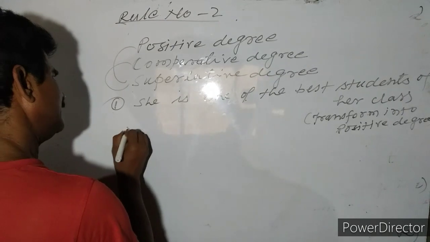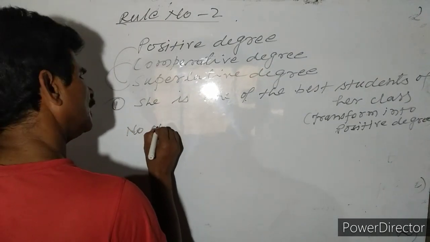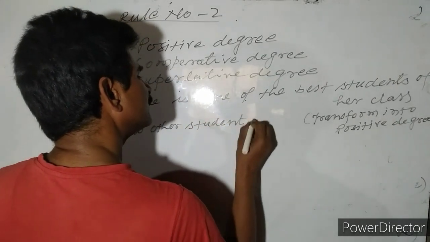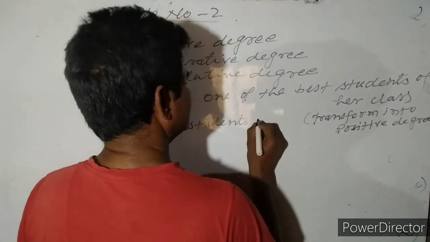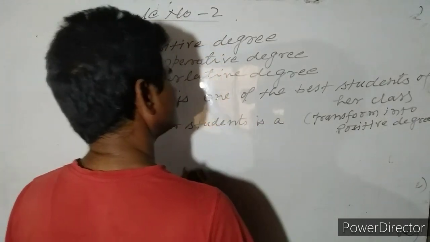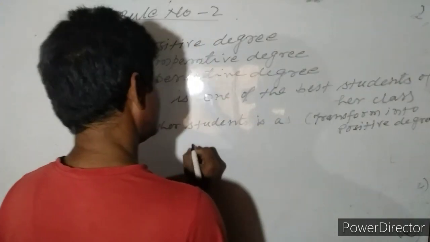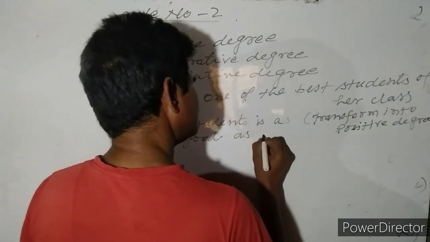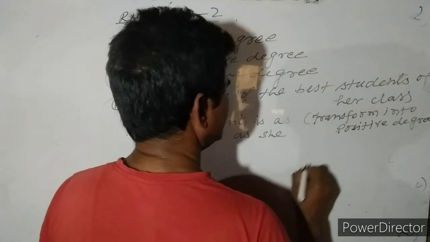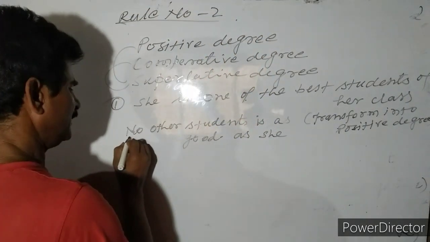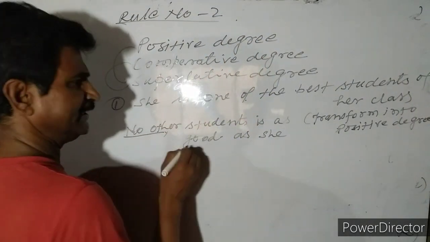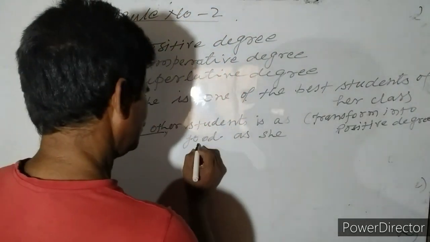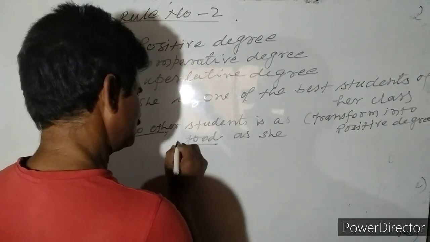No other student is as good as she in her class. So, no other student. Now here is the negative transformation, and the degree of this superlative changes into good.